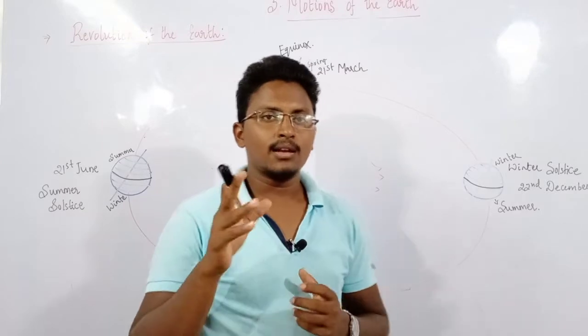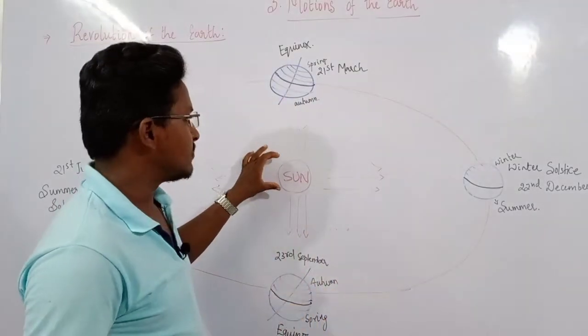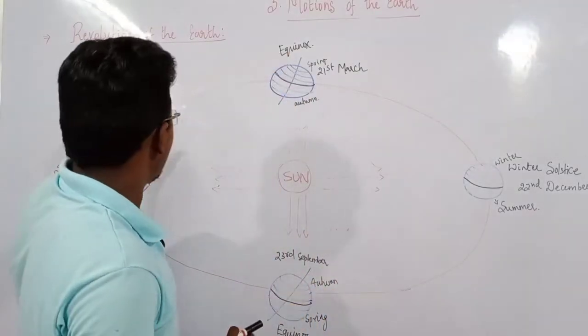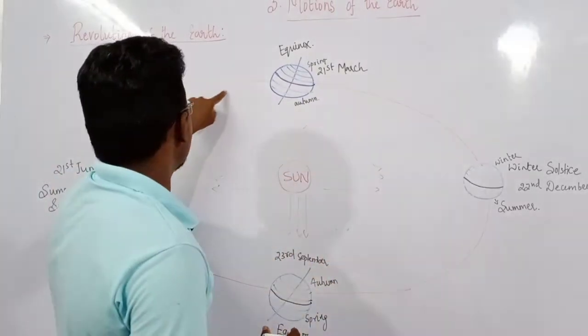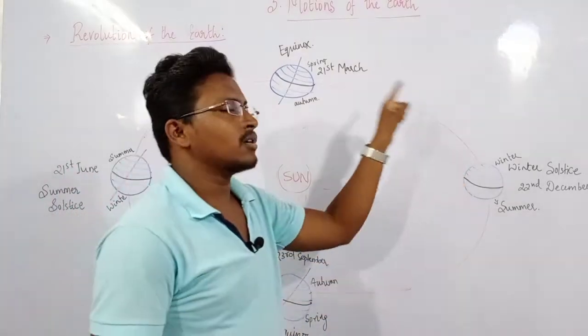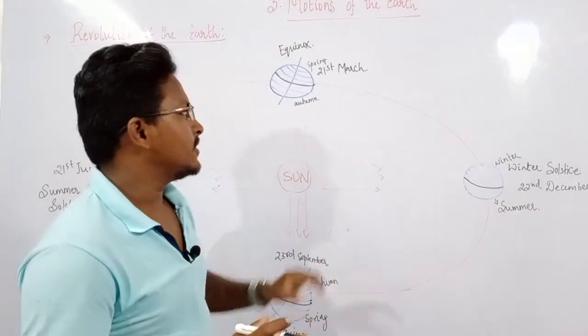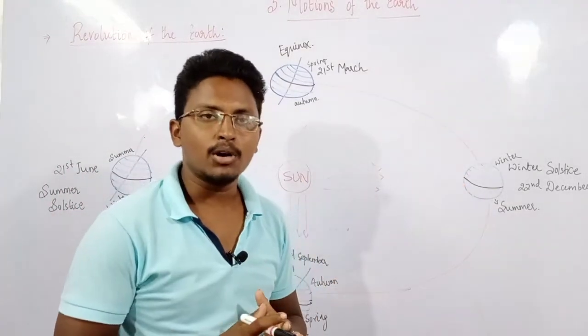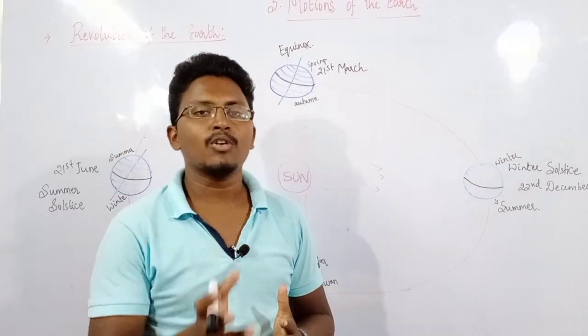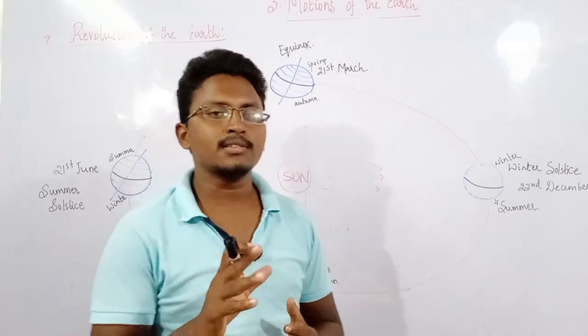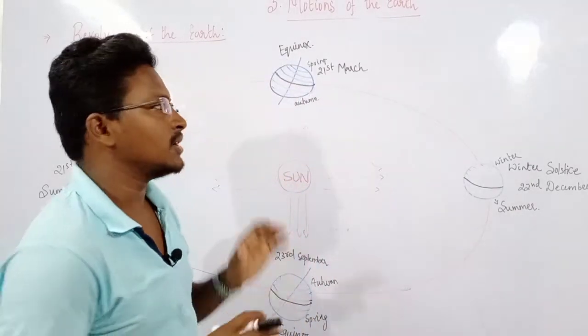But before that, let me tell you that the middle one is the sun, and these are the four different positions of the earth in a particular year, and you can see the orbit along which our earth is moving. We also call it an elliptical path, an elongated path, or an oval shaped orbit. Now let us see the four important positions of the earth.